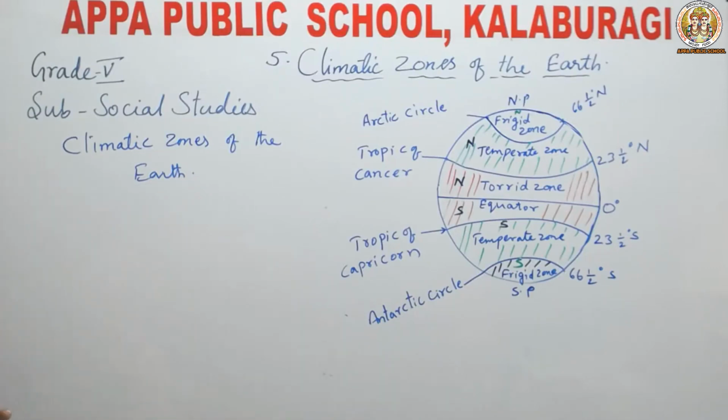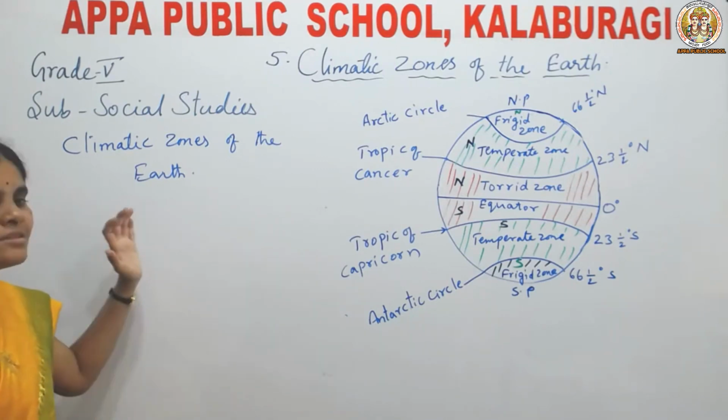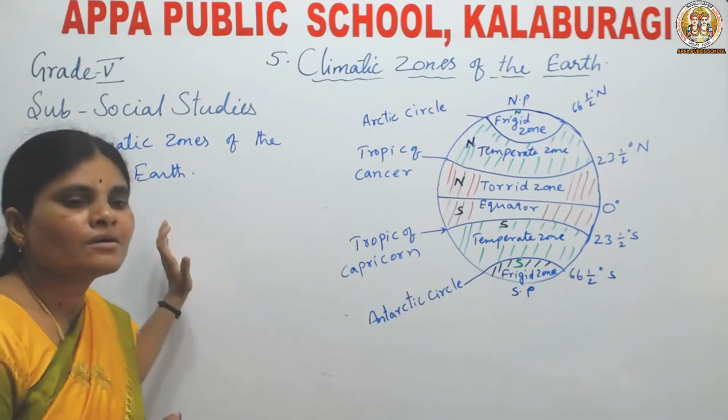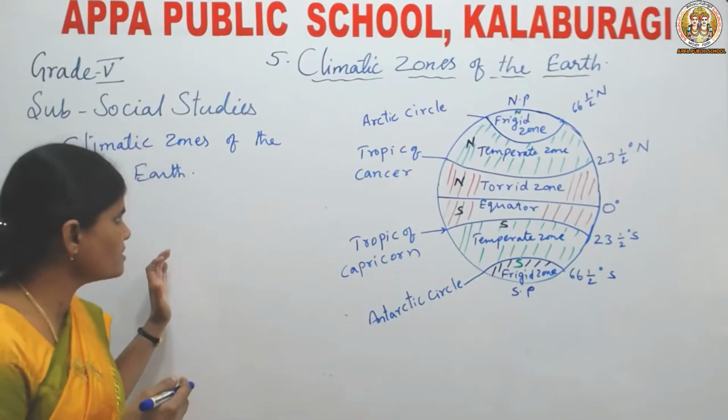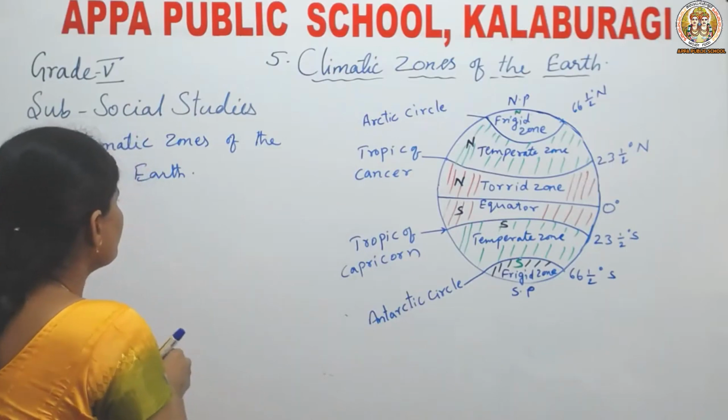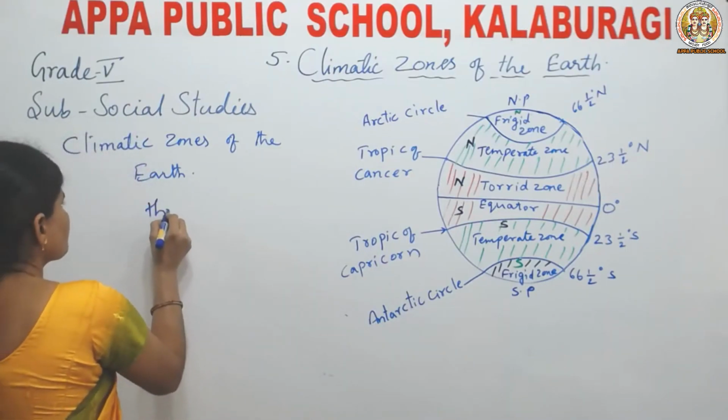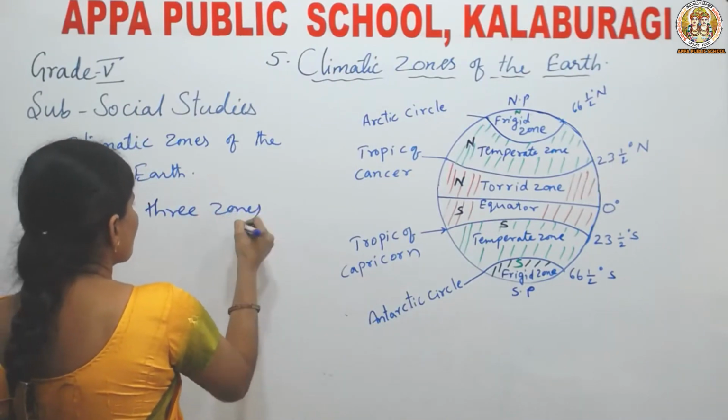Let us see now. The earth is divided into 3 zones according to the amount of heat received by the earth. What are they?